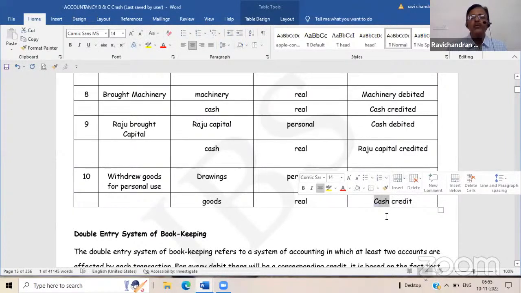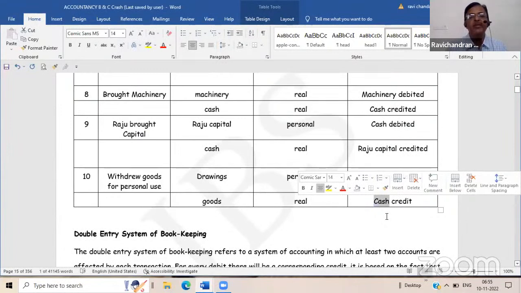You have to categorize goods as either purchases, purchase returns, sales or sales returns, because you cannot use the word goods in the books. Goods is bifurcated into four categories. Incoming goods are purchases, outgoing goods are sales. When incoming goods are returned, it is purchase returns. When outgoing goods are returned, it is sales returns. You have to categorize in any one of these.